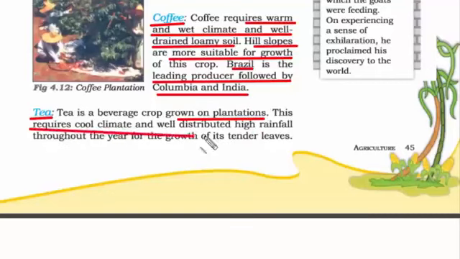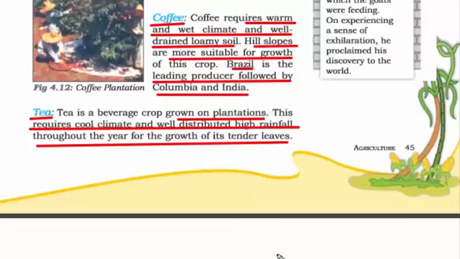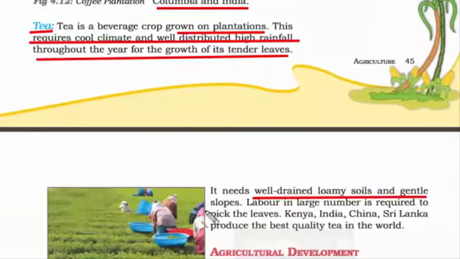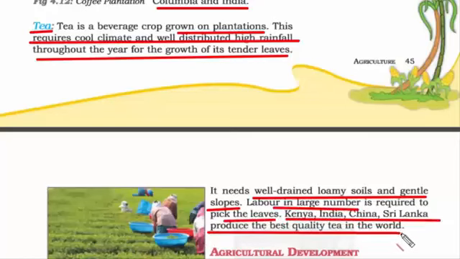It requires cool climate and well-distributed high rainfall throughout the year for the growth of its leaves. It needs well-drained loamy soil and gentle slope. That's why you must have noticed that tea plantation in India is done on the slopes of Darjeeling, and you need extensive labor for this job to pick up the leaves of the tea. Kenya, India, China, Sri Lanka produce the best quality tea in the world.